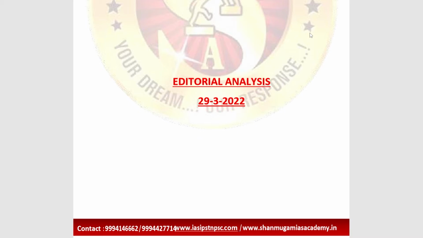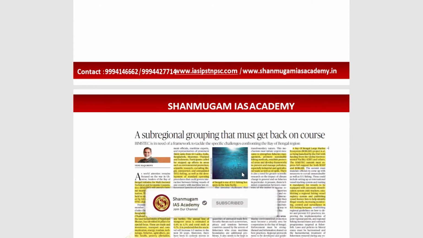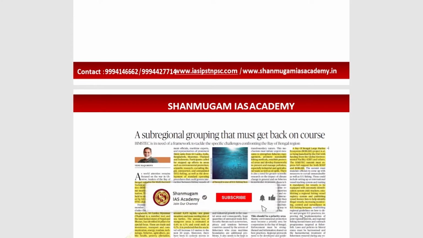Whoever read the newspaper, particularly The Hindu, might have seen the no-confidence motion in Pakistan, which is yet to be passed and is relevant from the UPSC point of view. We have also seen the Academy Awards, which were given last night. The major important issue in today's editorial in The Hindu is about the sub-regional grouping that must get back on course. Whoever read the newspaper today might be familiar with this topic.